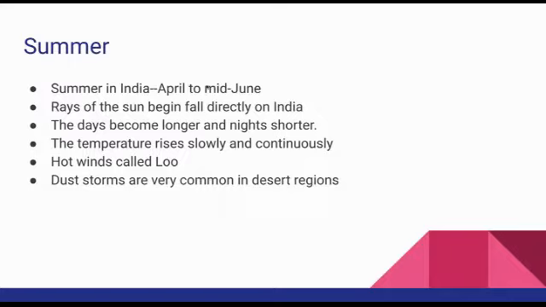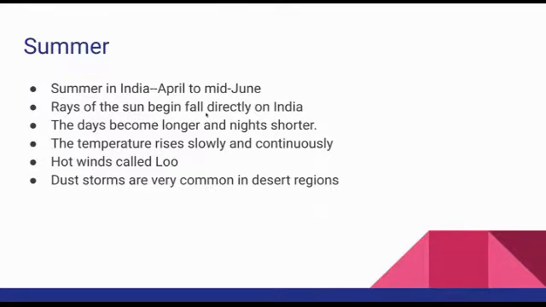So in India the summer season is normally from April to mid-June. And what is the speciality of the sunlight? The rays of the sun fall directly on India. In this time, we are getting the rays of the sun directly on the Indian region. It's not a continent, it's a subcontinent. In India the sun rays fall directly.